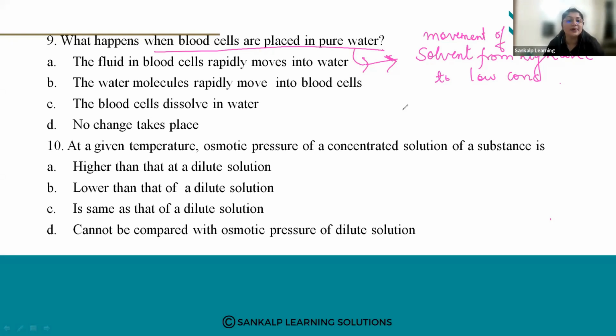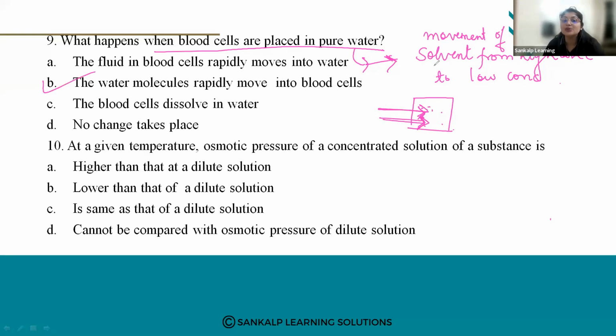The blood cell will swell and even it can burst. So if you consider water, and this is a blood cell, the water molecules, passing from a higher concentration to lower concentration, will move rapidly into the blood cell.